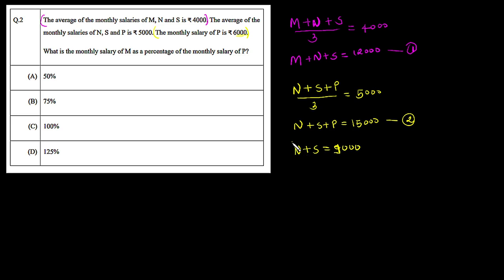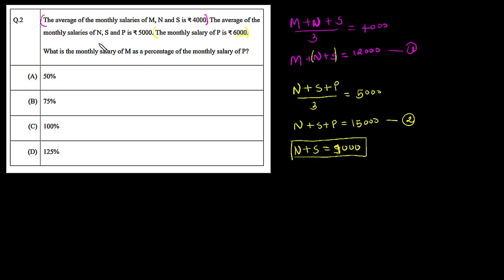So now here we got the sum of N salary plus person S salary, which is nothing but the 9,000 rupees. So now here look at the first equation. Simply we can reduce this part N plus S by this 9,000, because we know the sum of N salary plus S salary is nothing but the 9,000.